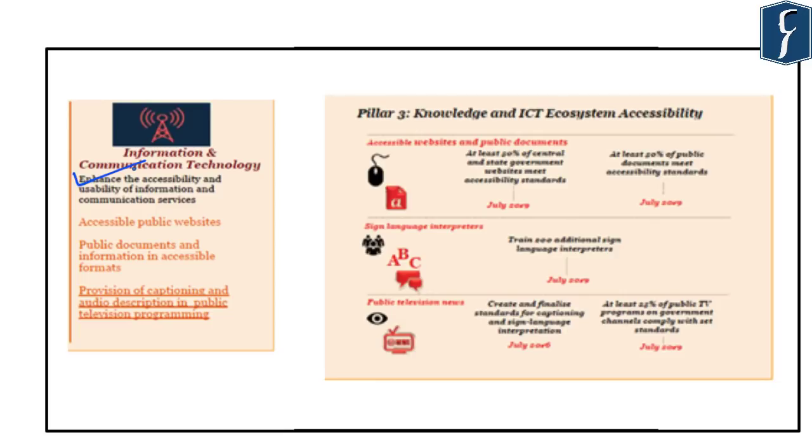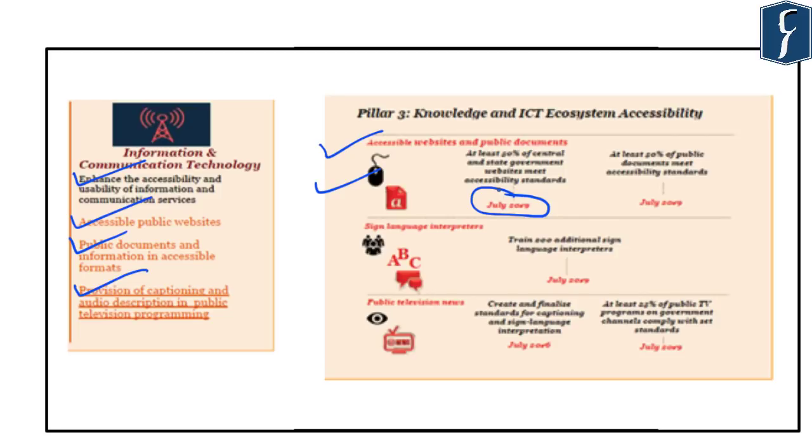So in this, the main targets were making accessible the public websites, making the public documents and information accessible in formats for persons with disabilities, and also it provided for provisions of captioning and audio description in public television programs. And under this also various targets were set up. For example, making the accessible websites and public documents, the target was of making them by July 2019. So these are few targets that have been set up under the Accessible India campaign.